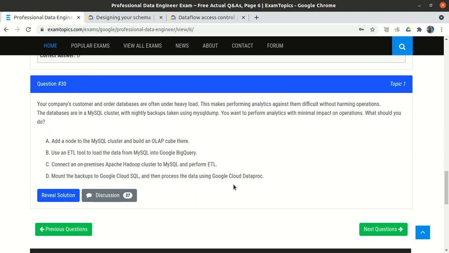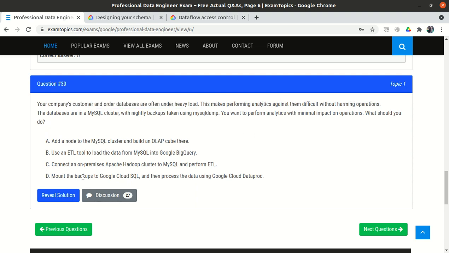So D looks perfectly okay to me, because in option D we are not even touching the existing database which is under heavy load. We are using the backup, so we already have the backup. We are not touching the existing databases, so we are not hampering any real-time operations which are going on.